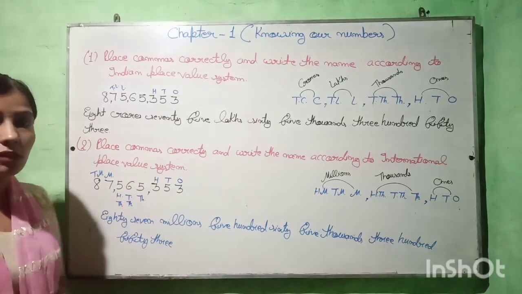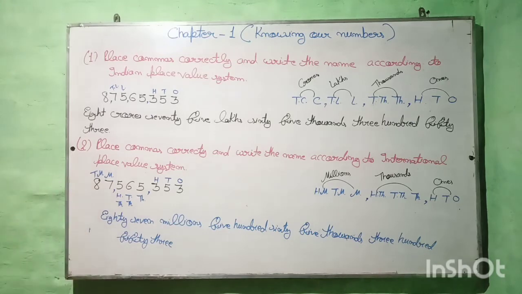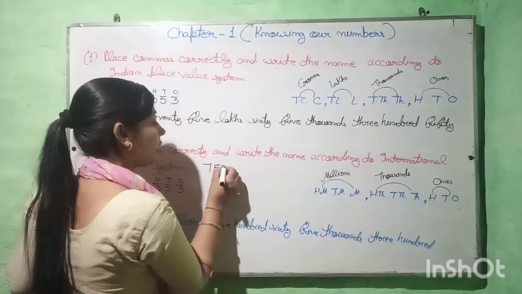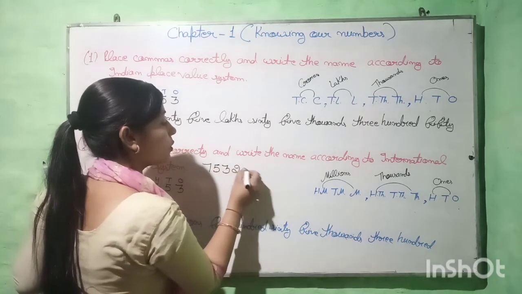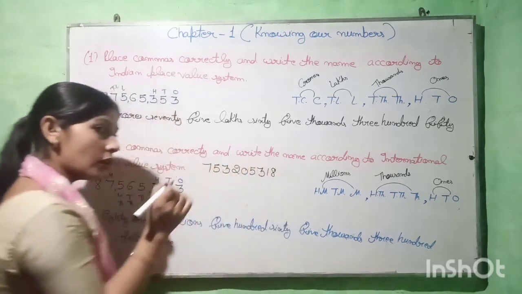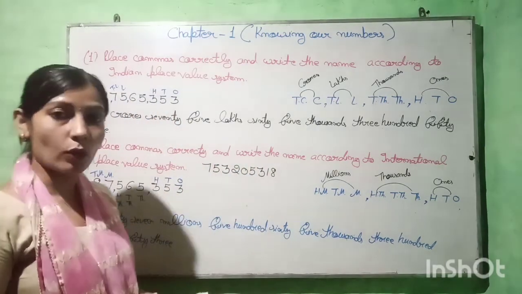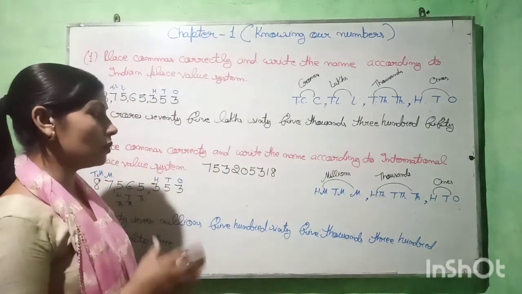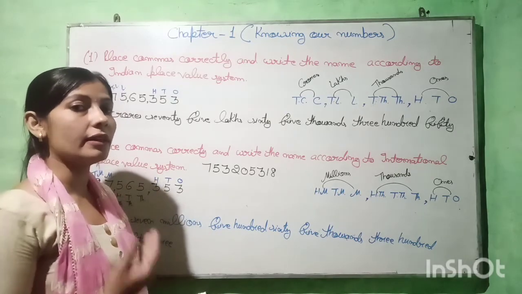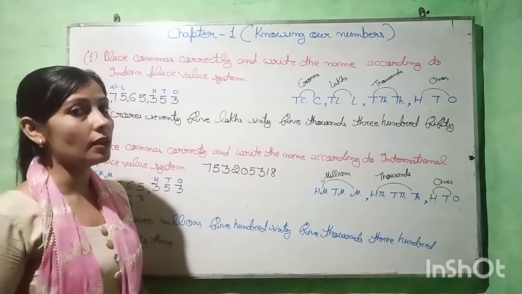Let us take one more number. Here 753205318. Here we have one more number. Now we first put the commas, then write the places, and then write the name of this number.